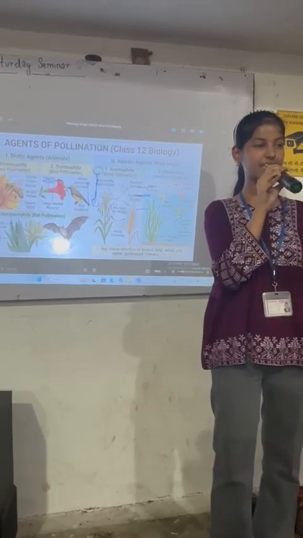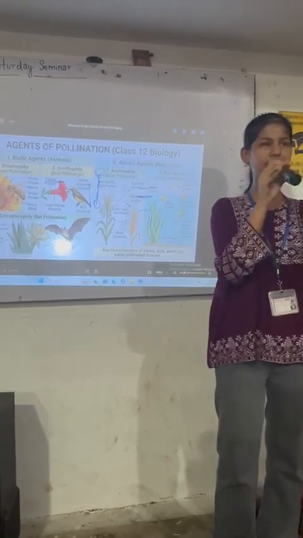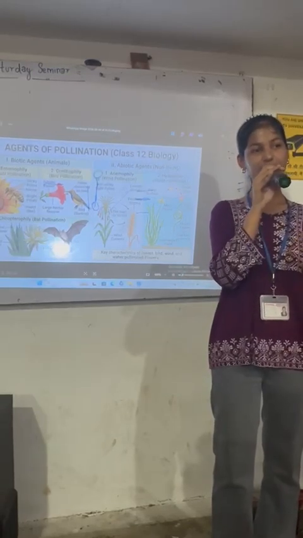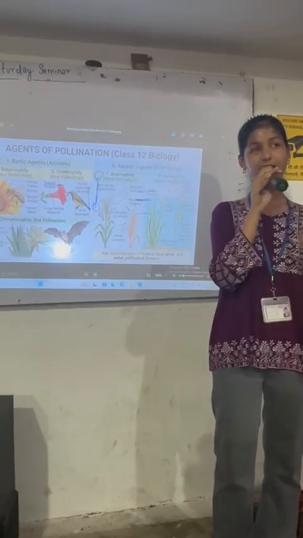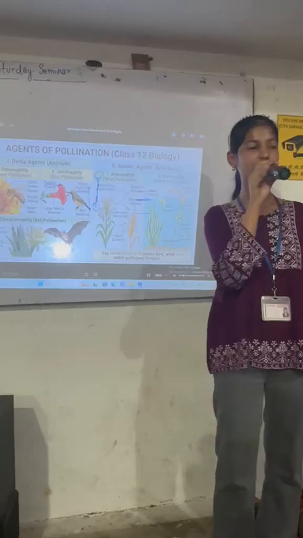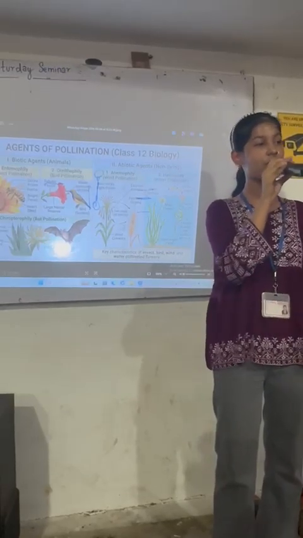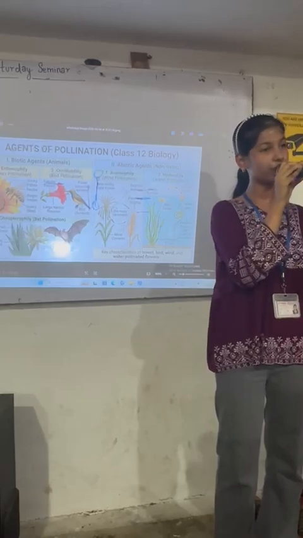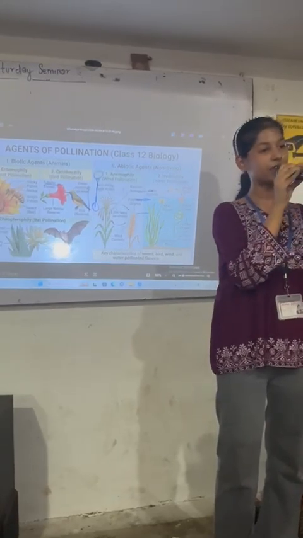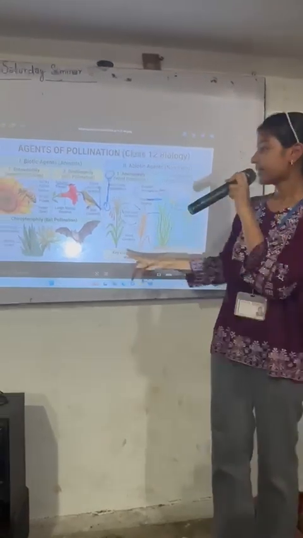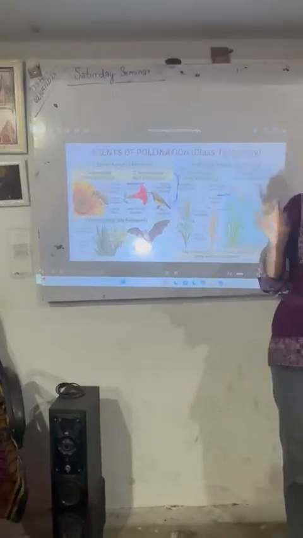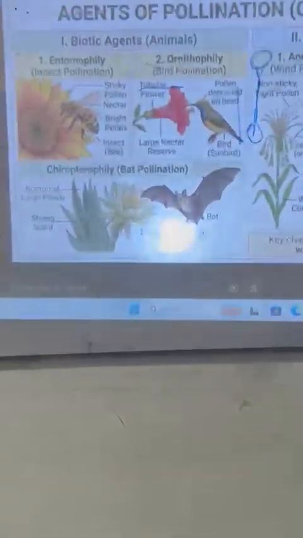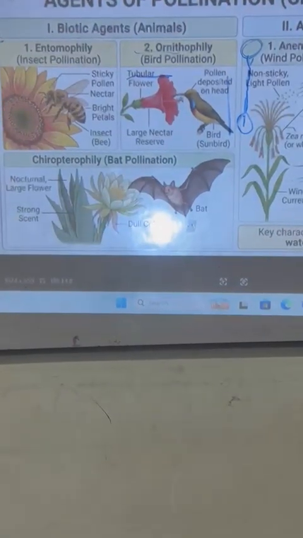You would have seen that the lotus and many kinds of flowers occur in water only. You might be wondering how pollination occurs there, because I have never seen any insects going to these flowers for pollination. So the pollination occurs through the water itself and transforms into a new plant. And the last one is bat pollination, which is called chiropterophily.